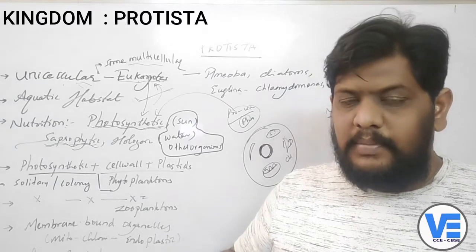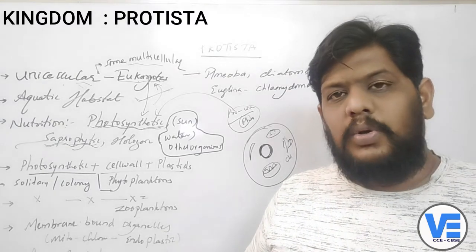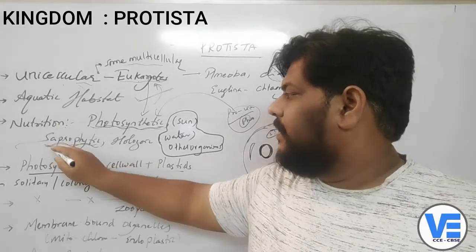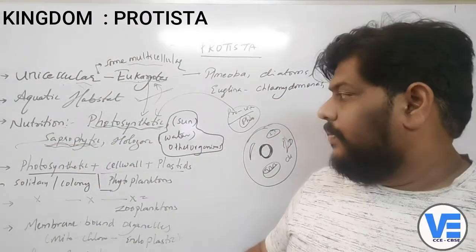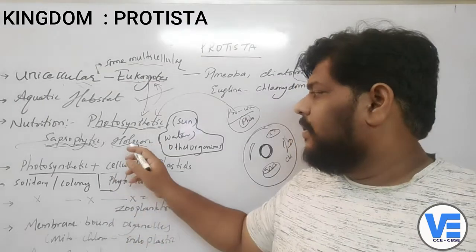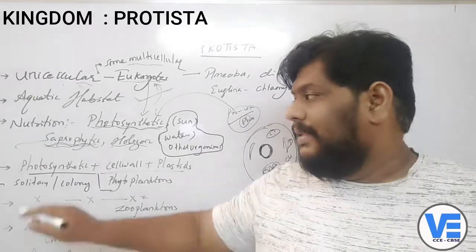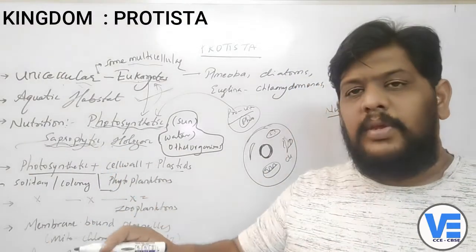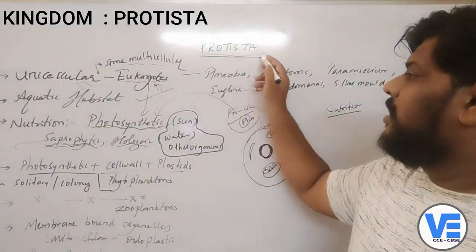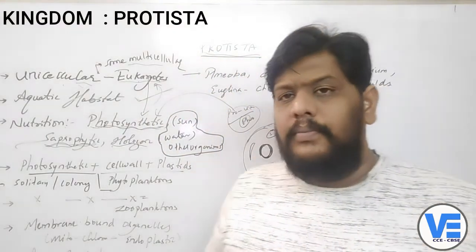They digest the food material, and then absorb it through the body surface. Those organisms are called saprophytes. And also holozoic, taking the food as a whole into the body, is called holozoic nutrition. So these three different kinds of nutrition you can find in the organisms which belong to the kingdom called Protista.